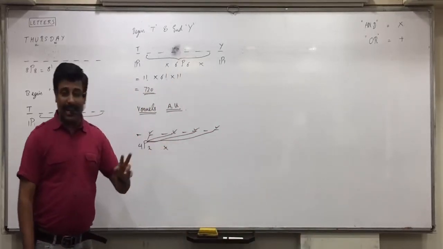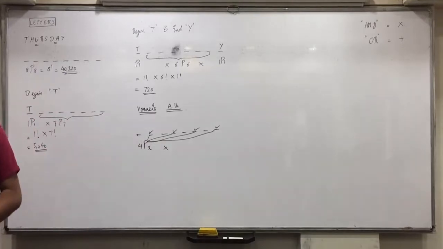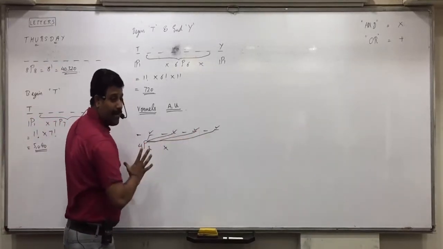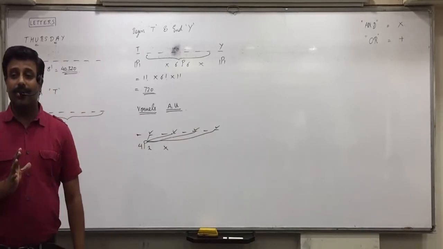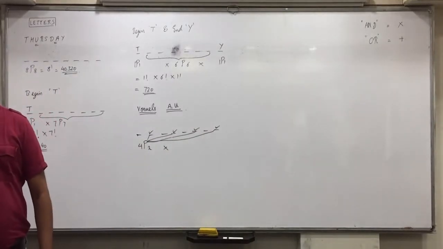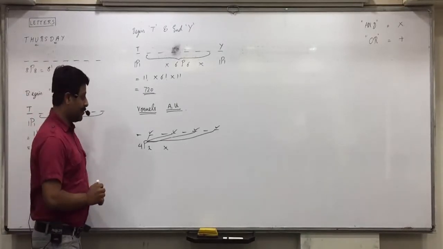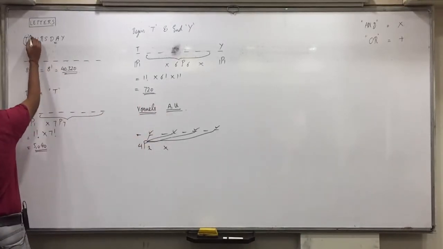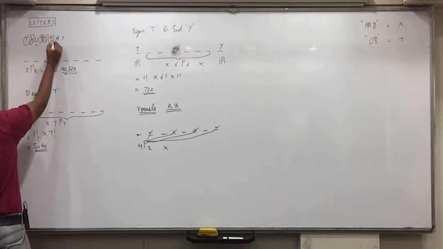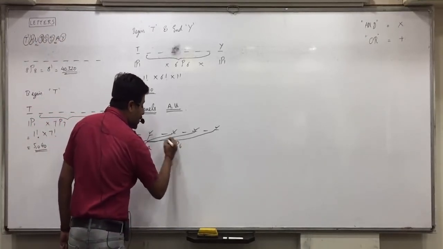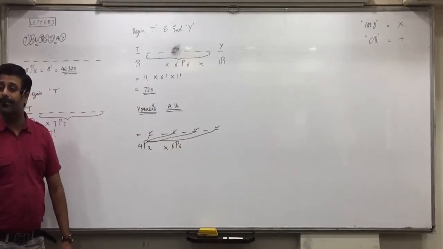A and U, two letters, will not visit all the places. So if you write A and U here, then two places will remain. So how many places will remain? 6. And how many letters will remain? 6. Other than A and U, 1, 2, 3, 4, 5, 6. They can be arranged in 6P6.